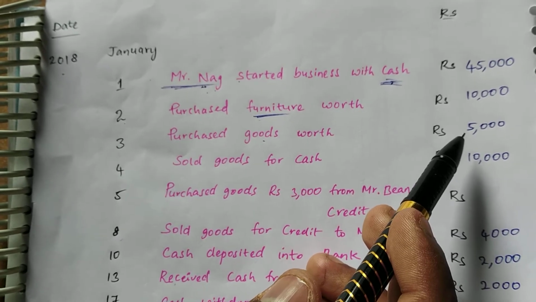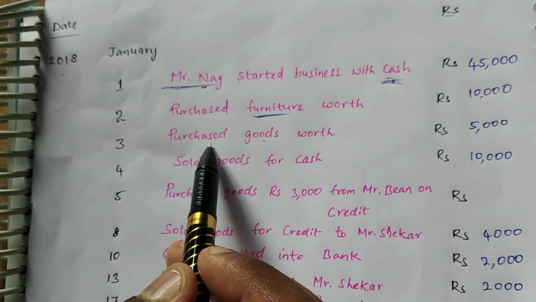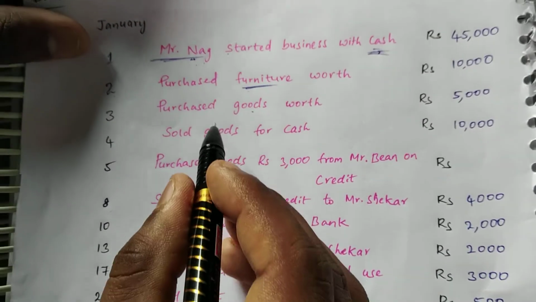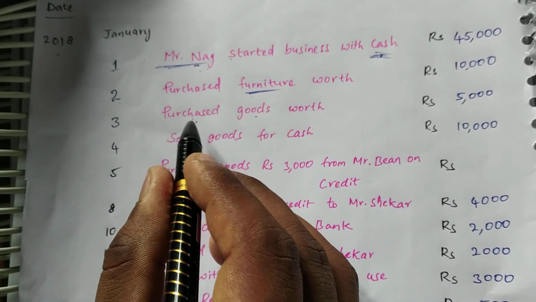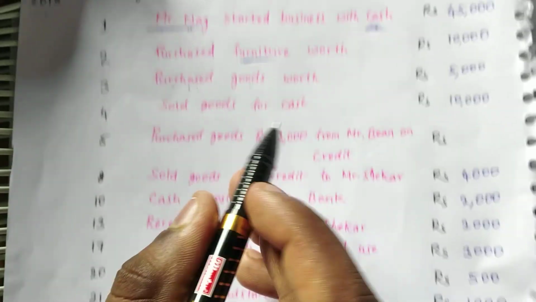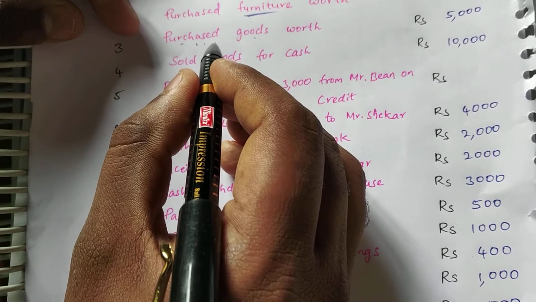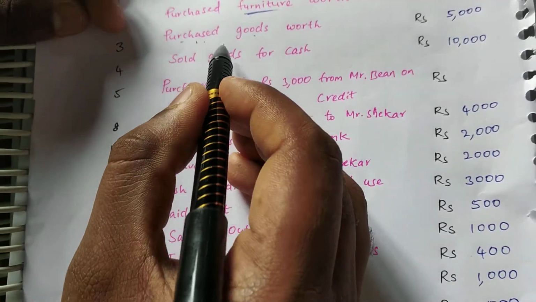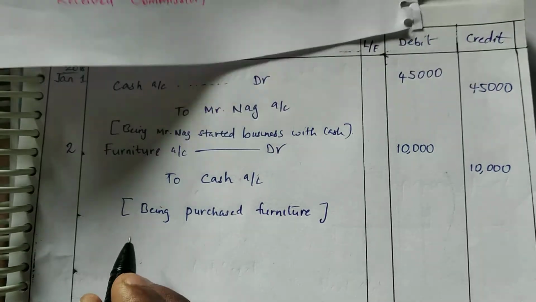So here we have to identify the two accounts. What are those two accounts? The purchases account and the cash account. Purchases is related to expenses, and expenses relate to nominal accounts. Purchases is a nominal account and cash is a real account. So what is the golden rule as per the nominal account? Debit all expenses and losses, credit all incomes and gains. Since purchase is an expense, we are debiting the purchases.